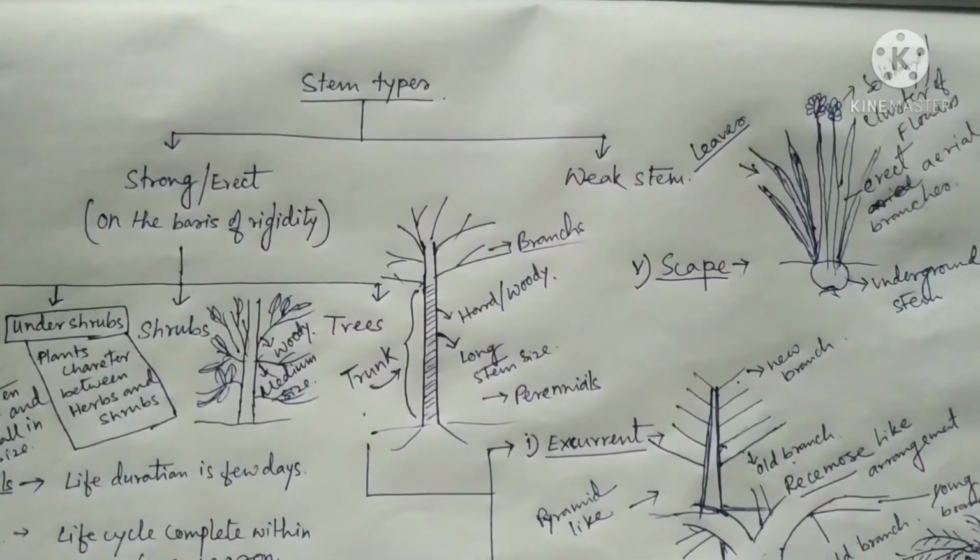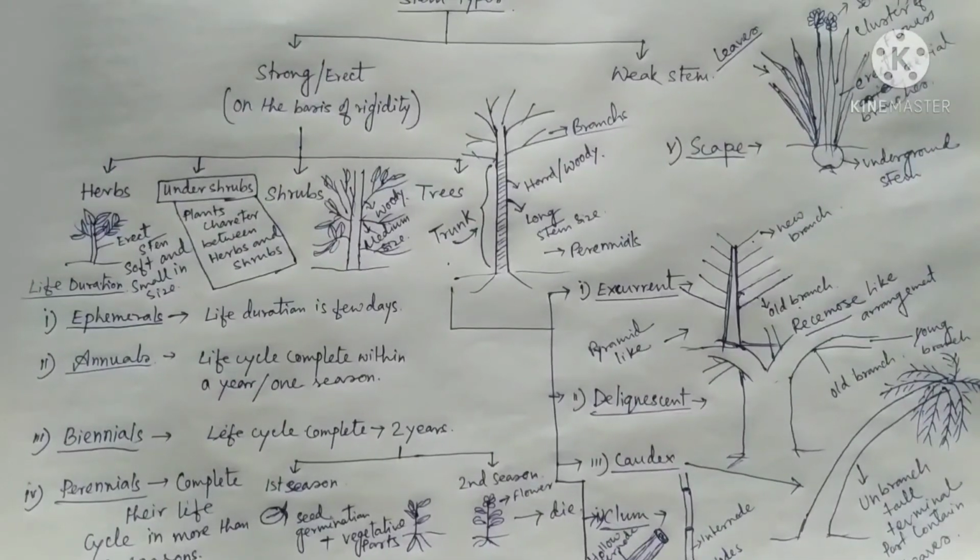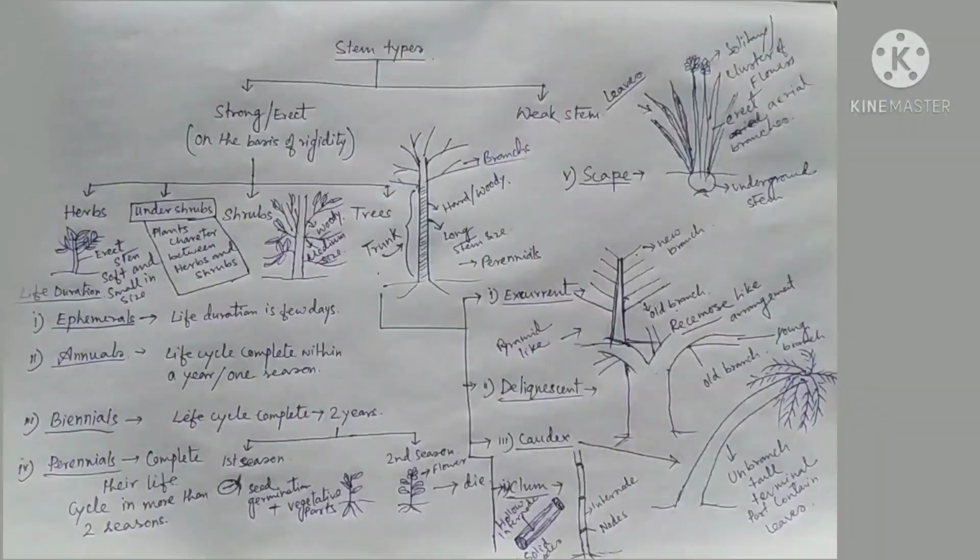So this type of stem is present only in monocots. So this is about the types of strong or erect stems.